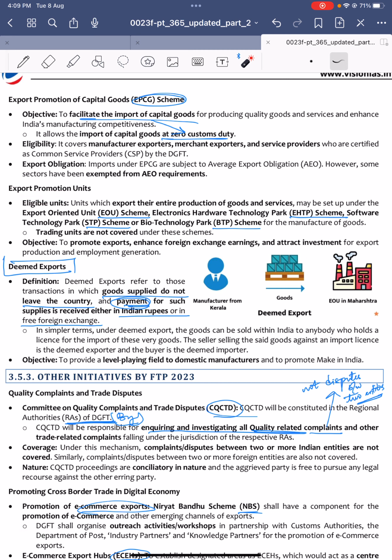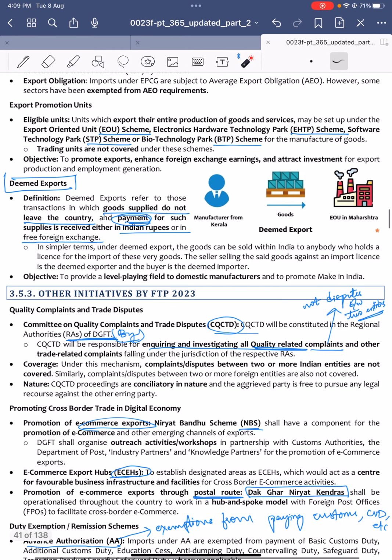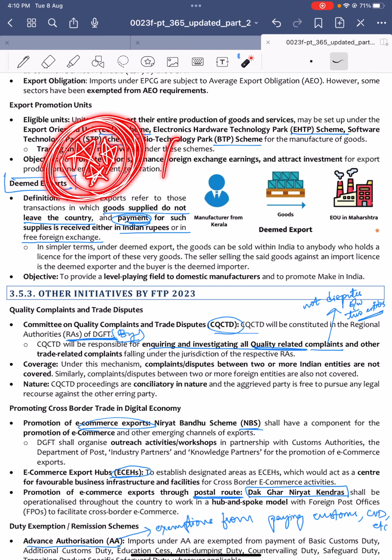Under export promotion units, the government sets up the Export Oriented Units scheme, the Electronic Hardware Technology Park scheme, the Software Technology Park scheme, and Biotechnology Park schemes. So these clusters or parks are created under this, focusing on a particular activity, like manufacturing, for example hardware technology, a few for software technology, and a few for biomedical sciences, for promotion of exports only.